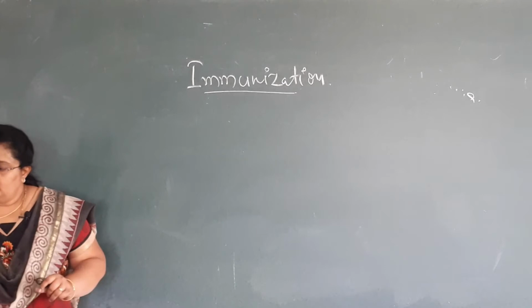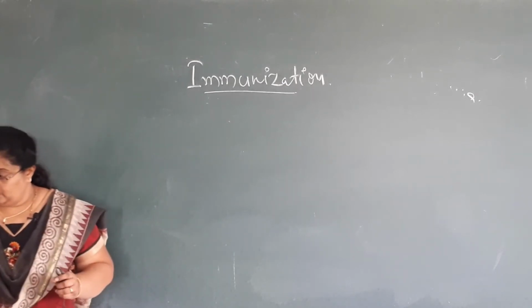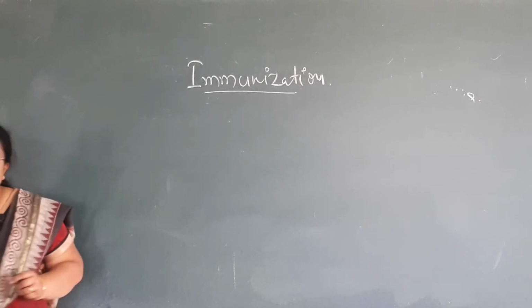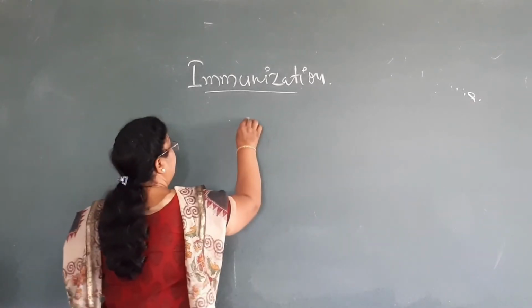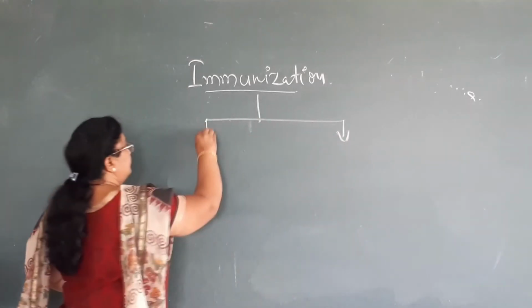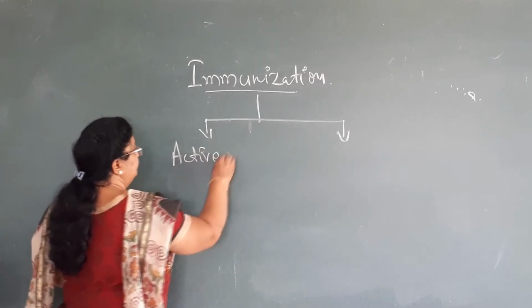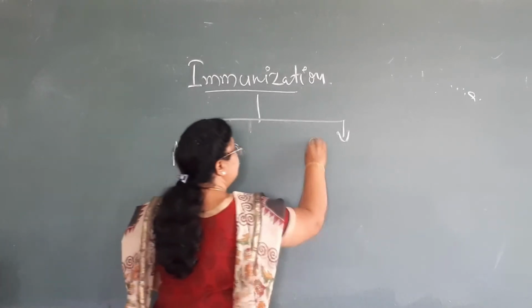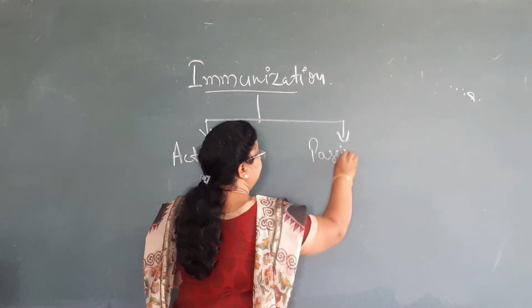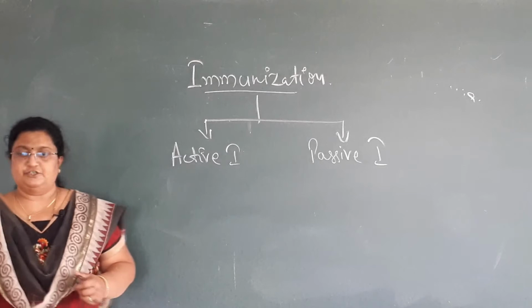So what exactly is a vaccine? I will talk regarding vaccines later. Here, immunization is once again of two types. First one is active immunization. Second one is passive immunization. See, here I don't mean immunity, I am talking about immunization.